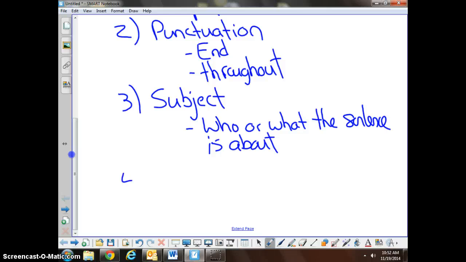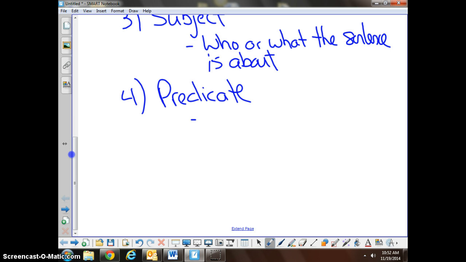Number 4 is going to be a predicate. The predicate is the action of the subject.